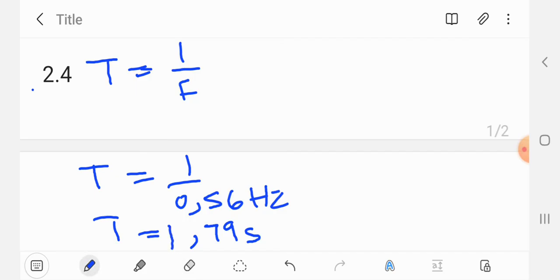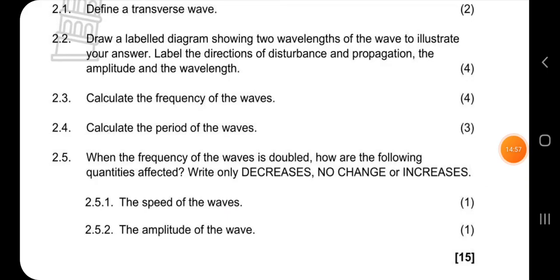So it's 1.79 seconds. That is the time. When the frequency of the wave is doubled, how are the following quantities affected? Only decrease, no change, or increase. If the frequency is doubled, the speed of the wave will increase. If frequency is more, the speed will increase.